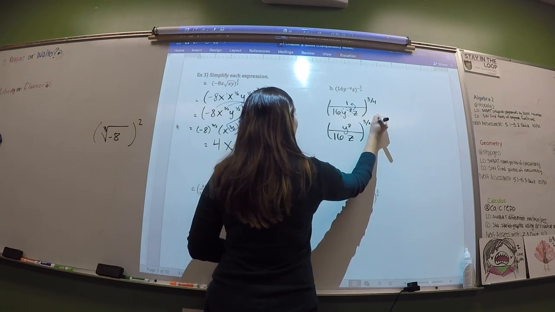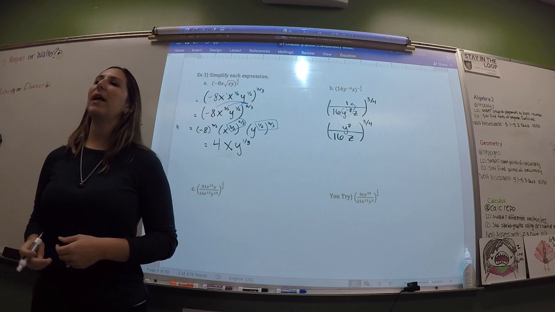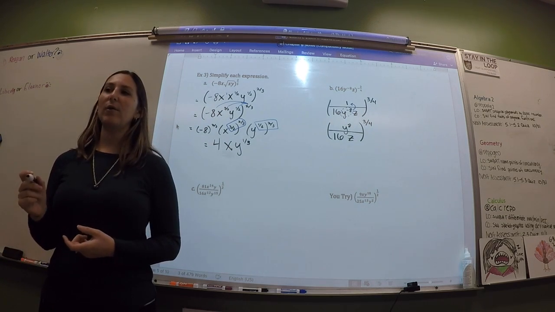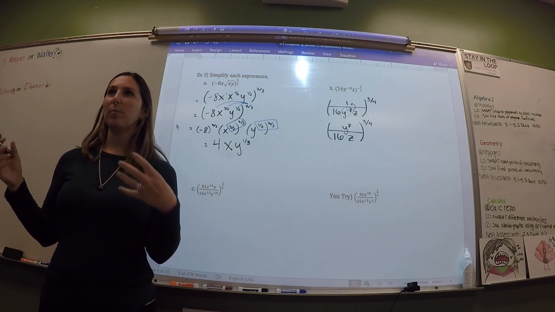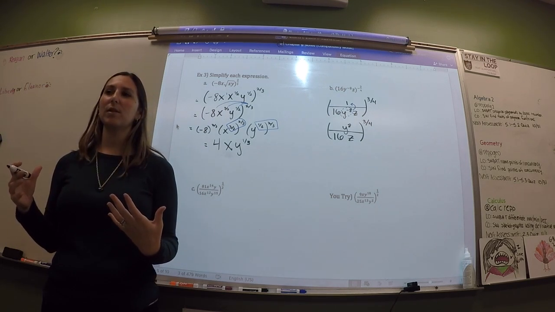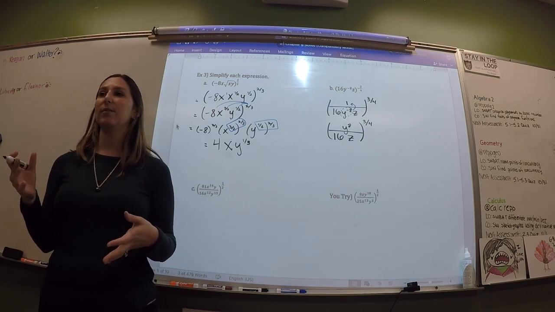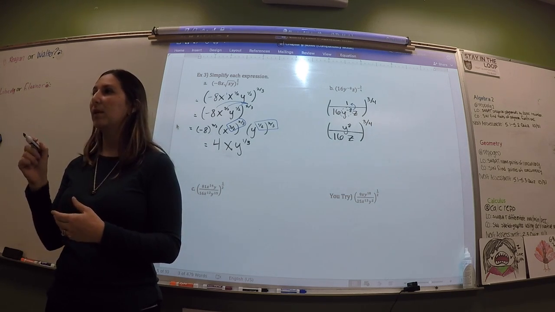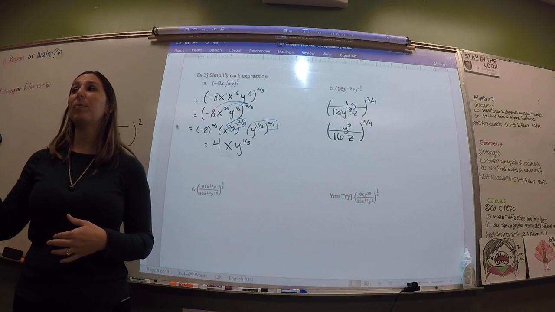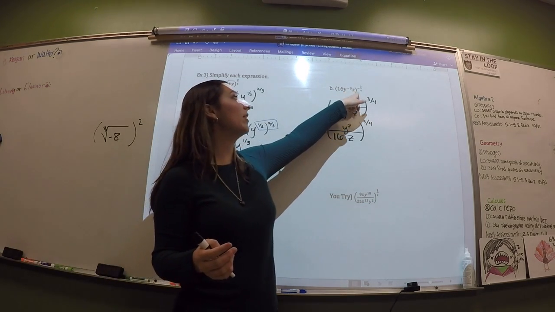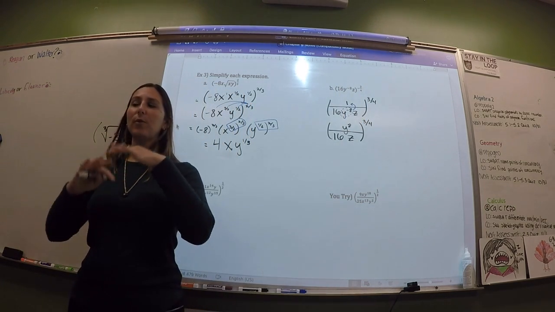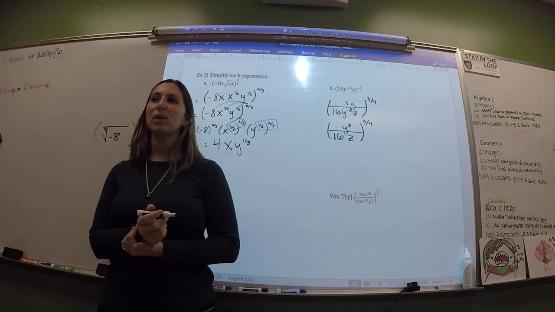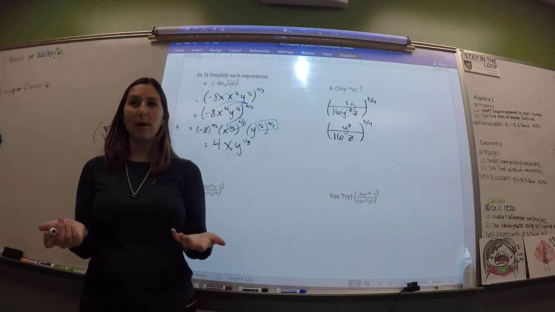Do you see how the 8 is negative with the y? So I'm just moving the y to the top. So we can bring one of them and not the other? Yeah, that's the exponent for just the y. So I can move just him. If you saw parentheses and there were other letters associated with that -8, then no. But since that was just the exponent of the y, I can move just him. The reason we flipped the whole thing at the beginning was because the whole thing was raised to the negative exponent. Now I'm just moving the y. None of the other ones were negative, just the y.